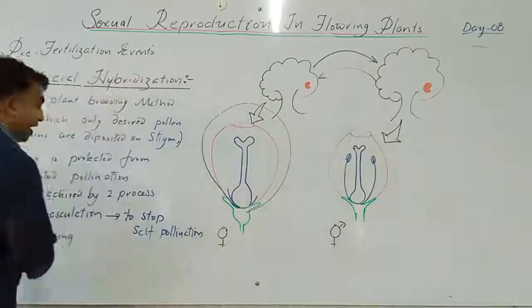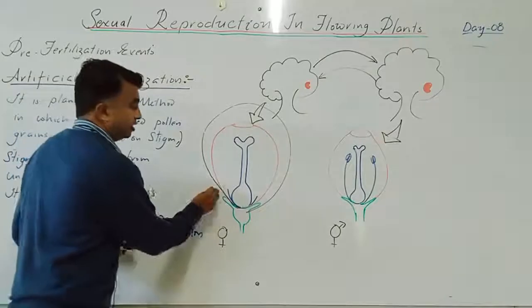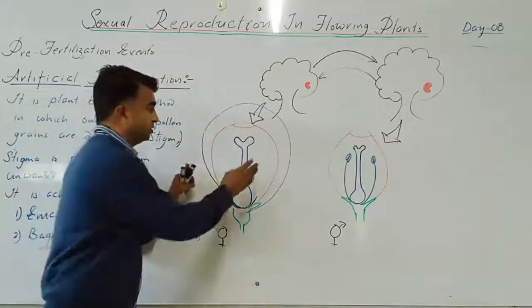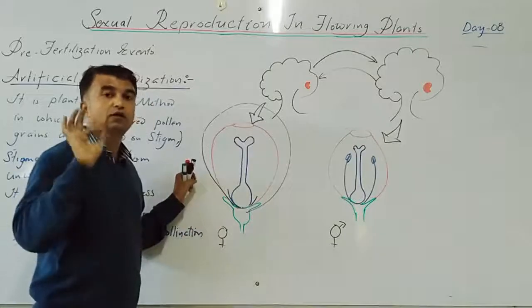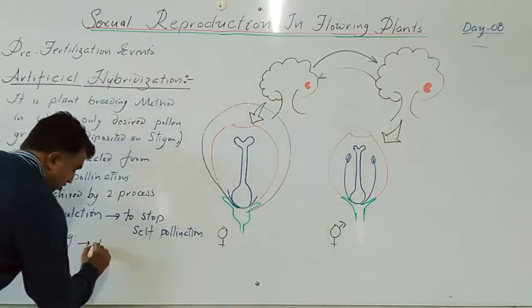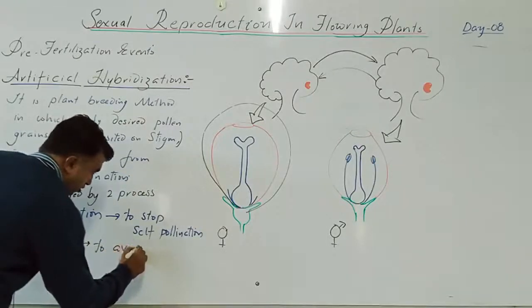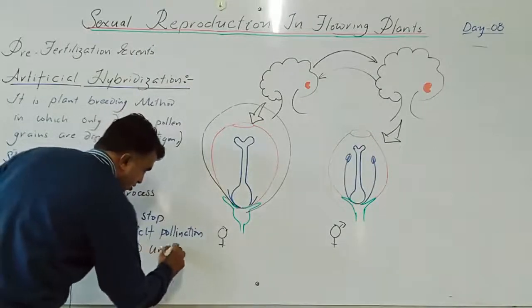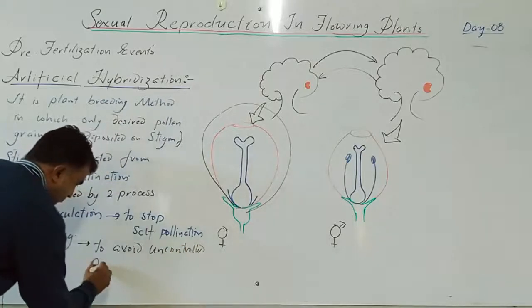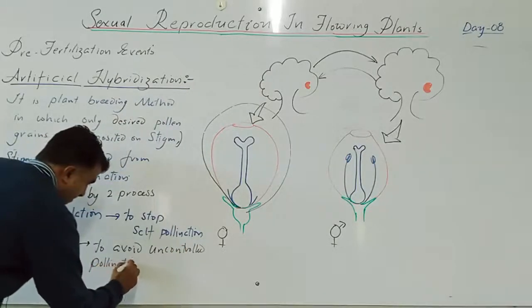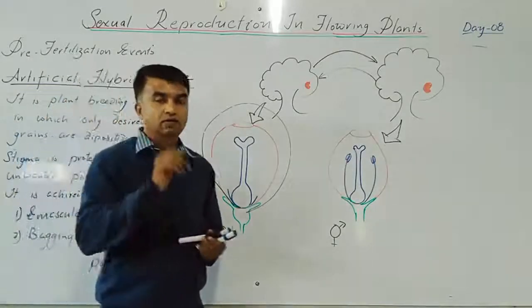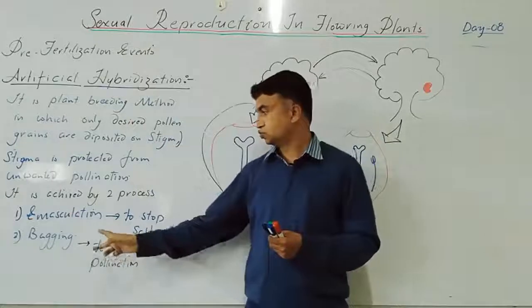The second one, bagging, means the emasculated flowers are covered with thin plastic paper to avoid uncontrolled pollination. So bagging is done to avoid uncontrolled pollination. Yes, you have to understand what is the objective of these two processes.